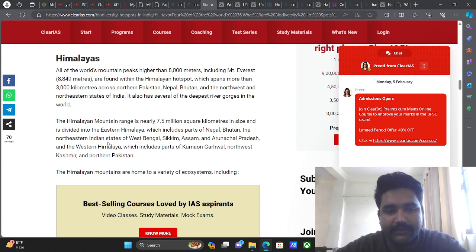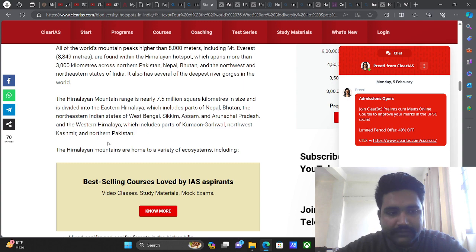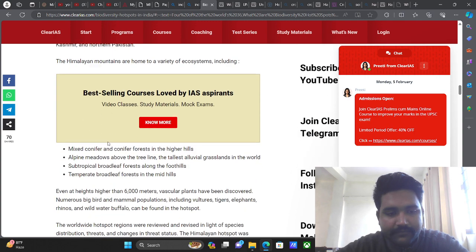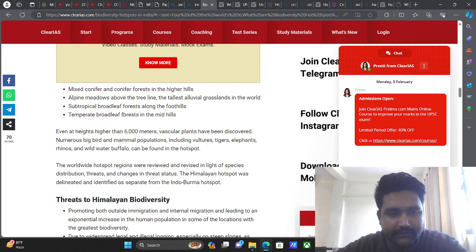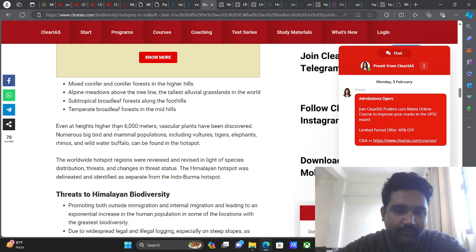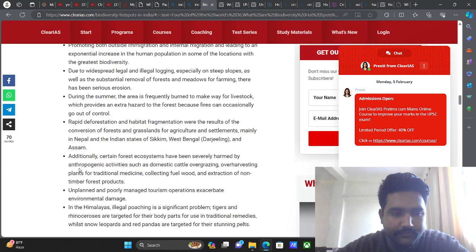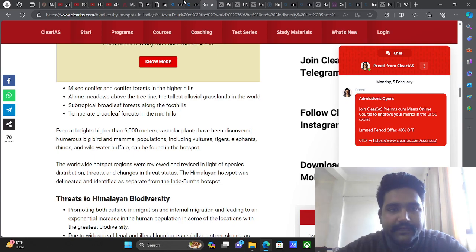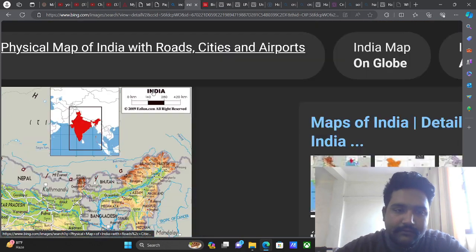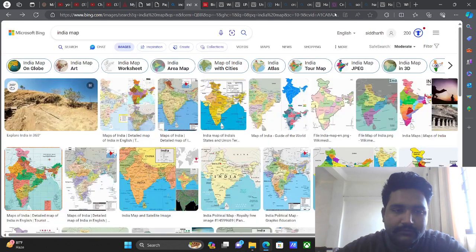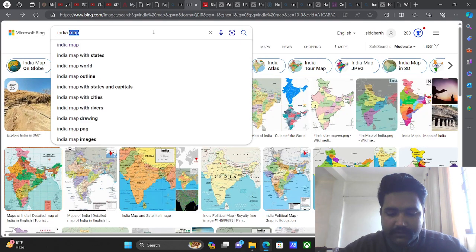It also has several of the deepest river gorges of the world. The Himalayan mountain range is 7.5. Now, mixed conifer forest in the higher hills, alpine meadows above the tree line, the tallest alluvial grassland in the world, subtropical broadleaf forest along the foothills, temperate broadleaf forest in the mid hills. Now we can see the Himalayan biodiversity, right? We will just search about this particular term so that we can understand Himalayan biodiversity.